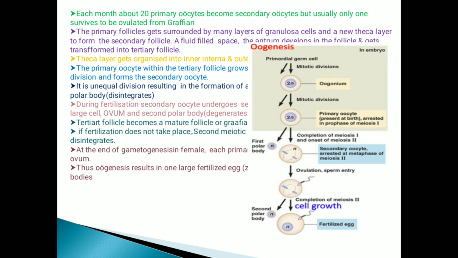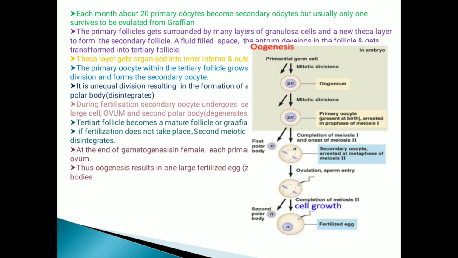The primary oocyte within the tertiary follicle grows in size, completes the first meiotic division and forms the secondary oocyte. It is an unequal division, resulting in the formation of a large haploid secondary oocyte and the first polar body.